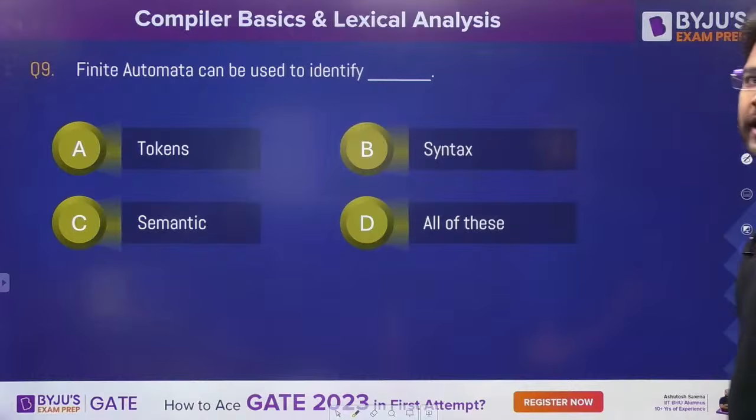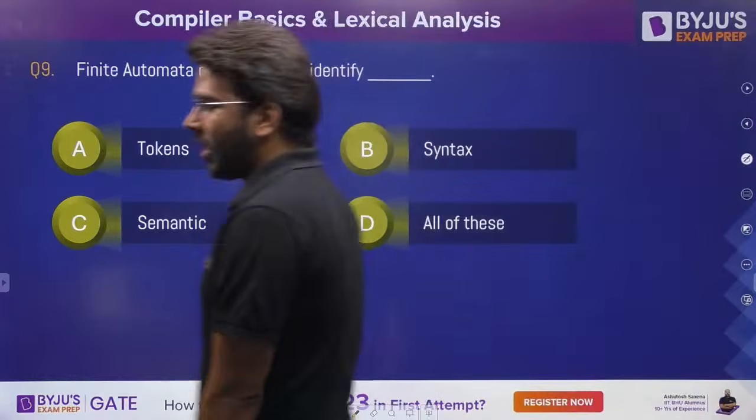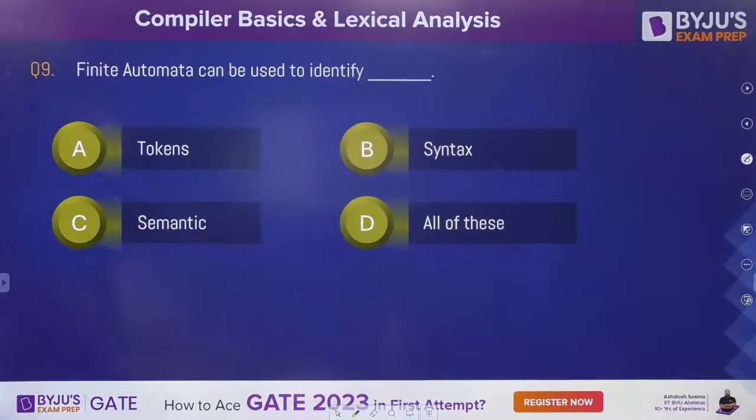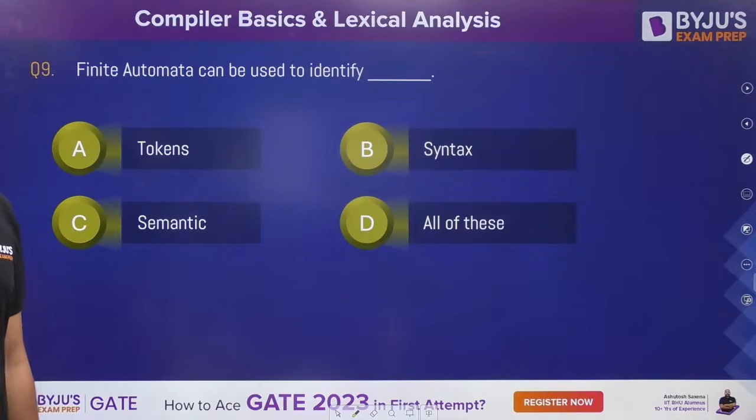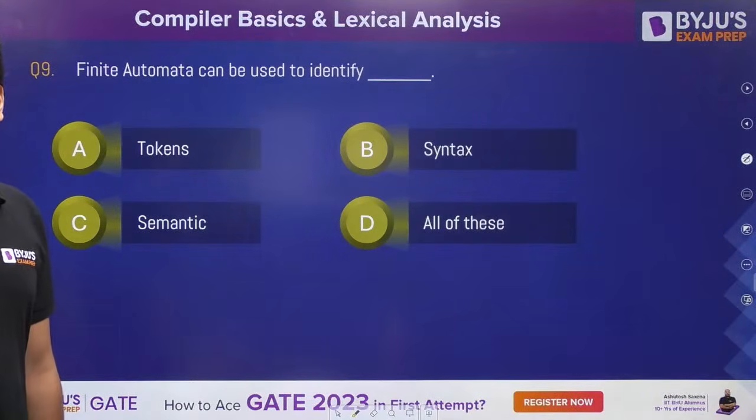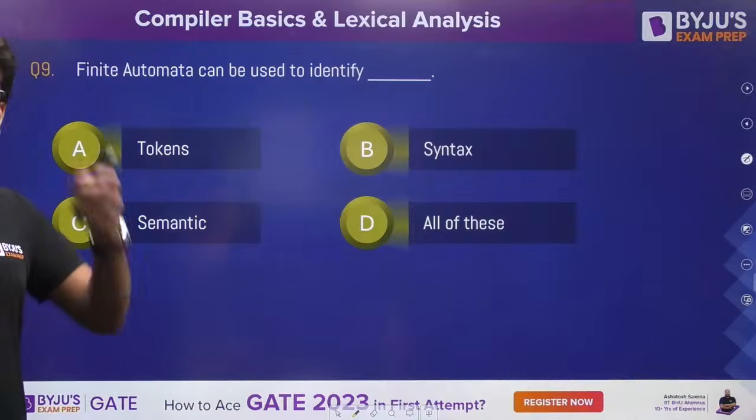Answer this one now. Finite automata can be used to identify what? What we can identify using finite automata? Explained you this concept as well, if you have listened carefully. In is identifier because it will consider it as the variable name, right? In is not a keyword, right? Int is a keyword. Okay, it's okay, Kritika, it's okay.